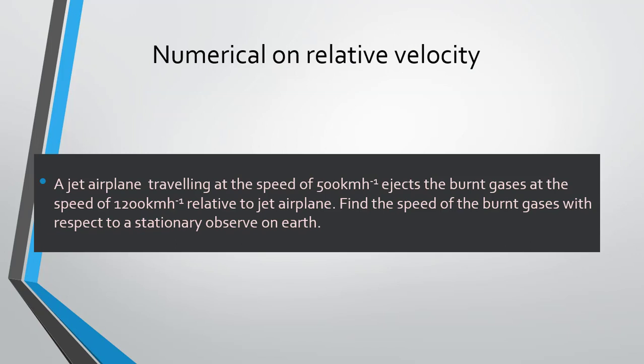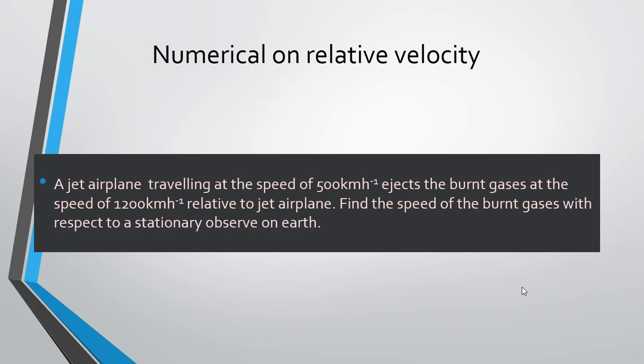Now the next question is, a jet aeroplane traveling at the speed of 500 km per hour ejects burnt gases at the speed of 1200 km per hour relative to the jet aeroplane. You must have seen that when a jet aeroplane moves, the burnt gases go in the direction opposite to its motion. We have to find the speed of the burnt gases with respect to a stationary observer on the earth.